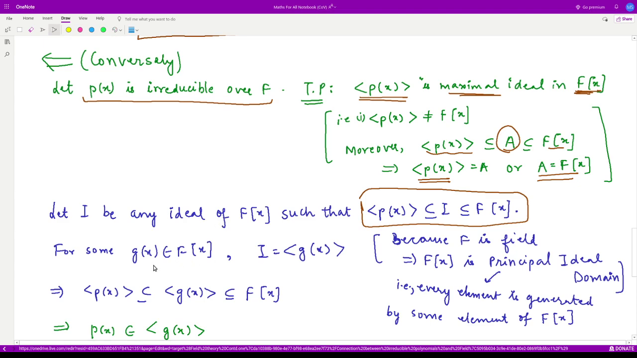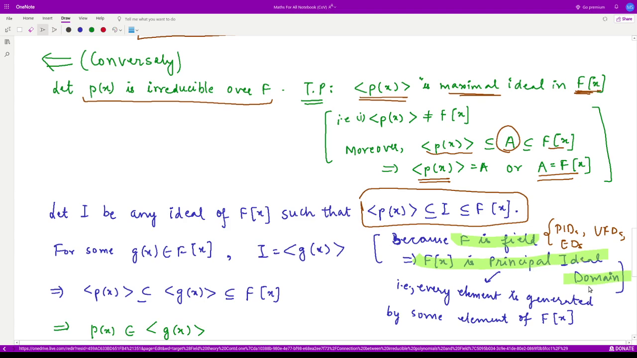So now, because F is a field, F[x] is a principal ideal domain. Why is this so? This is a result which you should consult while studying principal ideal domains, PIDs, unique factorization domains, UFDs, and Euclidean domains, EDs. So please go and revise these topics if you are not familiar with this result.